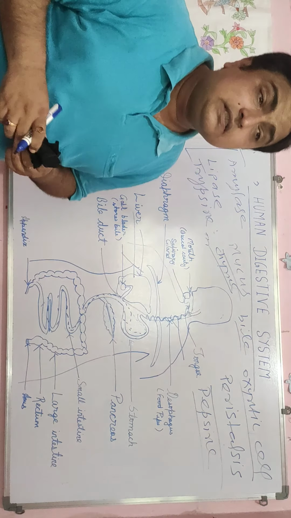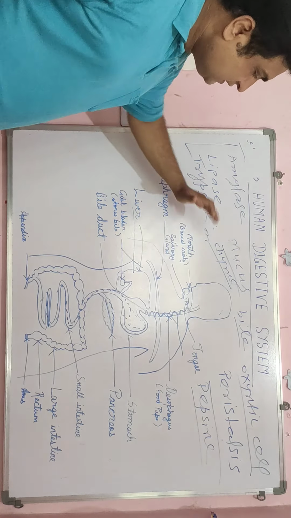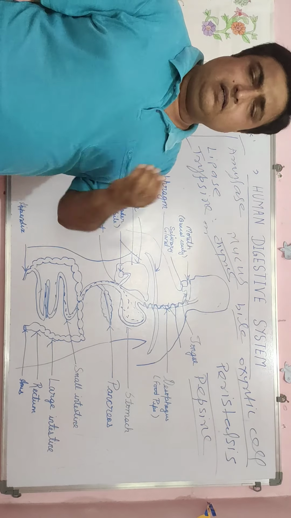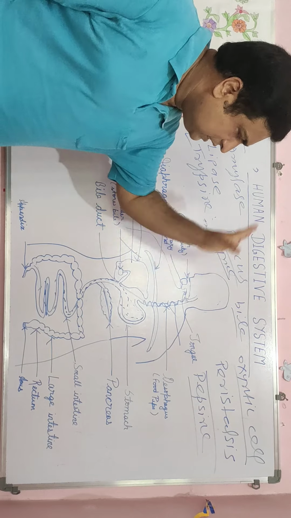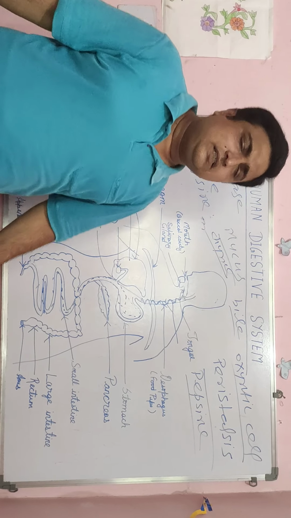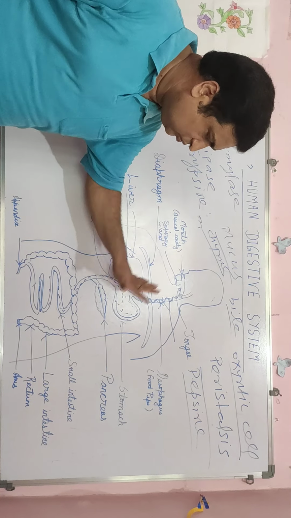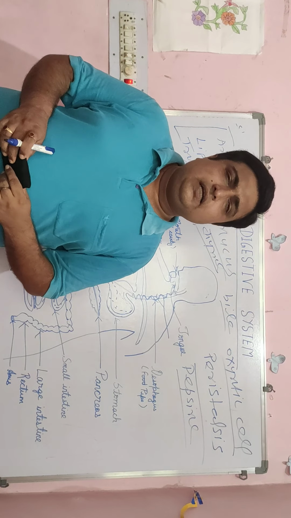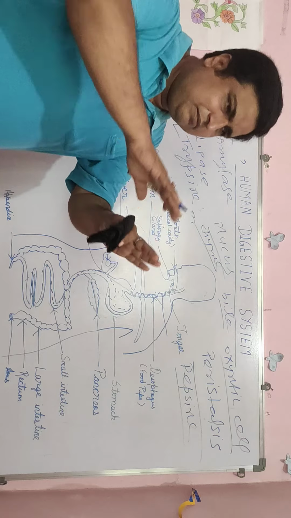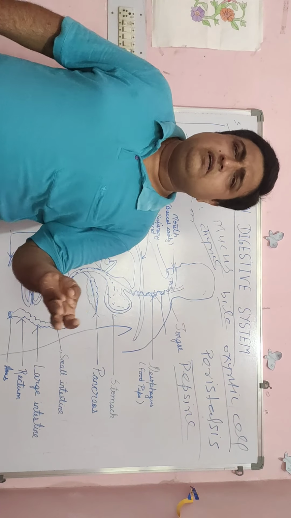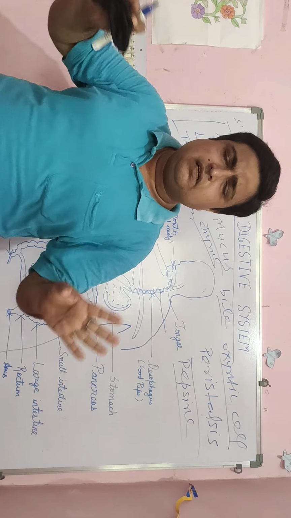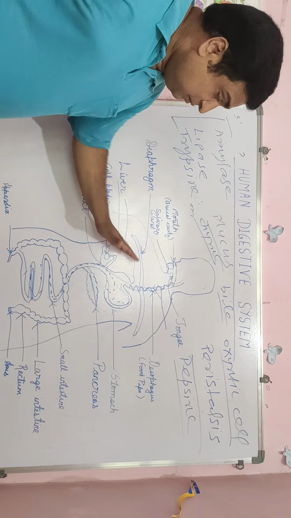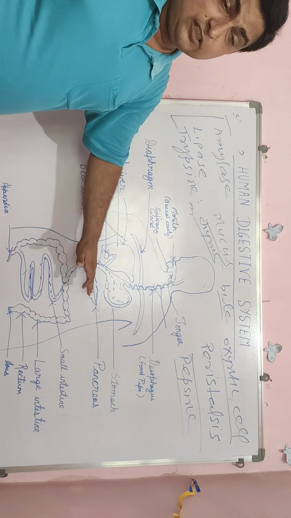Then what happens? You have studied that the first step, ingestion, is completed in the mouth. After that, digestion starts from the mouth. Then it goes to the stomach, and after that these food substances go where? To the small intestine, where carbohydrate, protein and fat are all broken down into simple form. So digestion is completed in the small intestine.